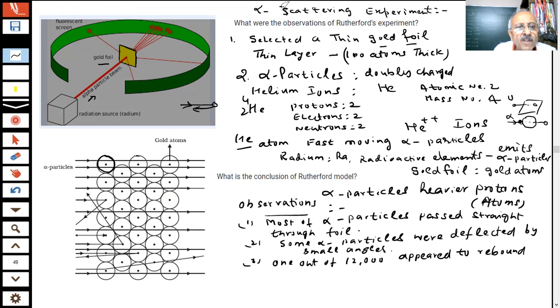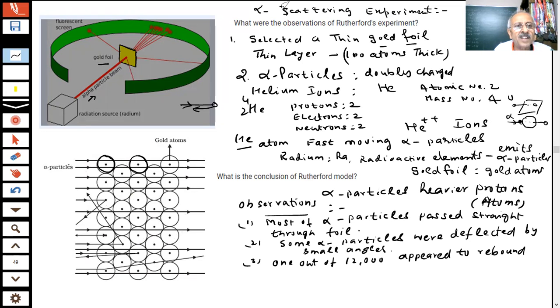We said that a very thin layer of gold has been taken, about 100 atoms thick. Alpha particles are allowed to pass through a gold foil which is 100 atoms thick.